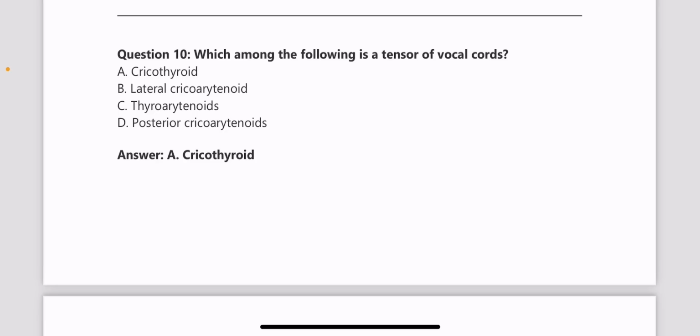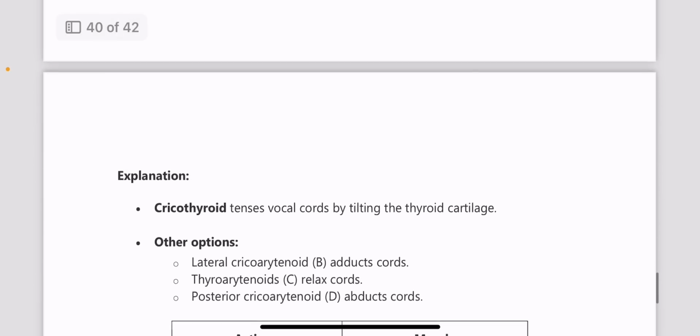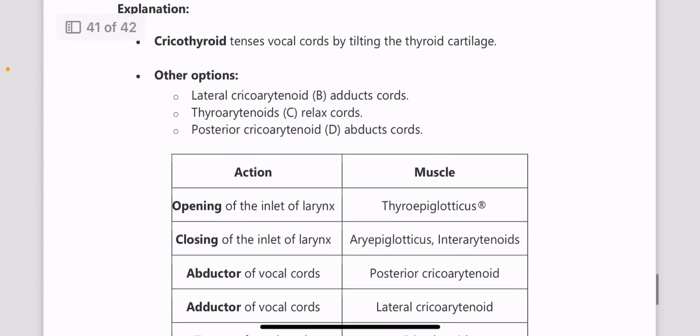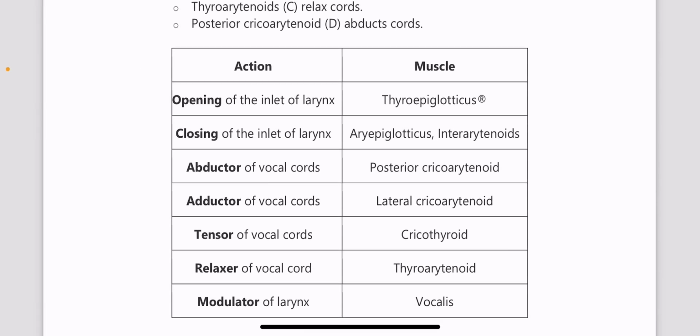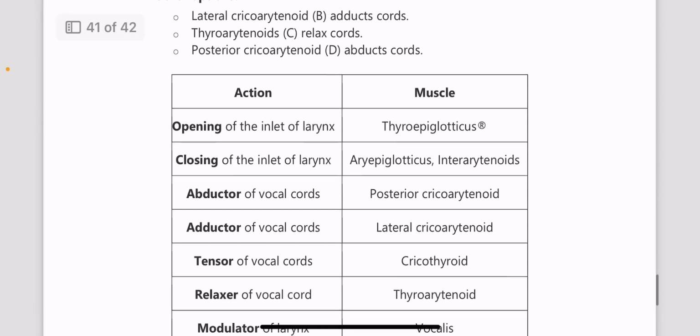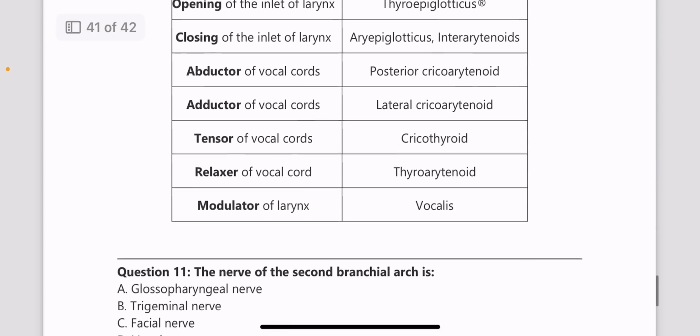muscle which has a different nerve supply. Find out what the different nerve supply of cricothyroid is when compared to the other muscles. And opening of the larynx is by thyroepiglotticus, closing is by aryepiglotticus. I've mentioned a small chart to help you have a better idea.